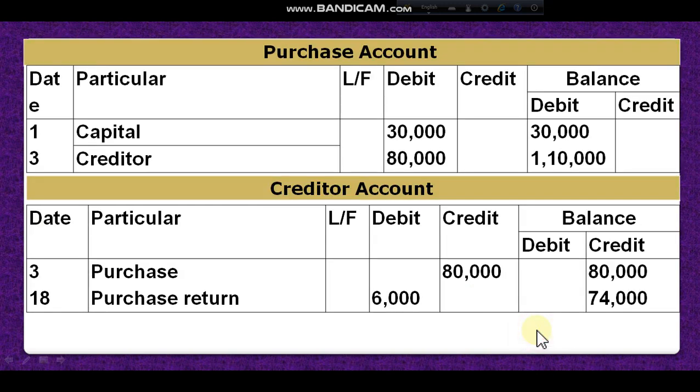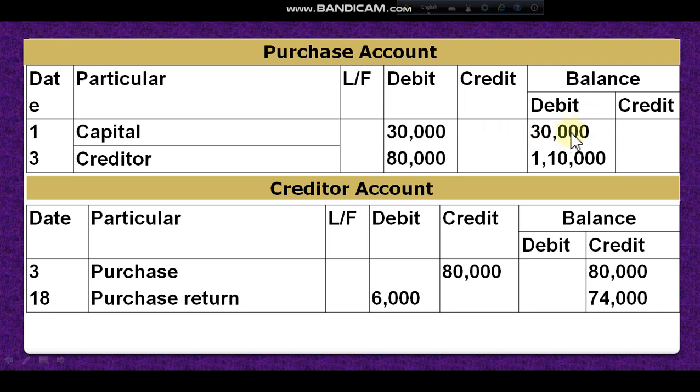Dear student, another account, purchase account. So again, when I open the purchase account, I have to look at purchase. If purchase is on the debit side, I will write the debit side. If purchase is on the credit side, then I have to record it on the credit side. Look at day 1, purchase is on the debit side. So the opposite account is capital. I have written capital here, and the amount is on the debit side because in the journal purchase is on the debit side. Then day 3, again purchase account is debit. So I have to write the opposite name creditor, on the debit side.